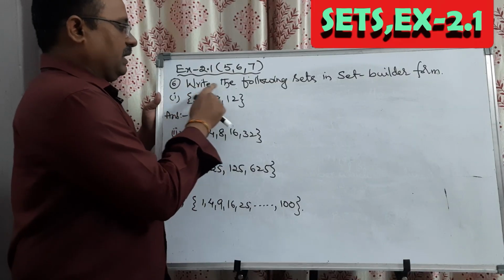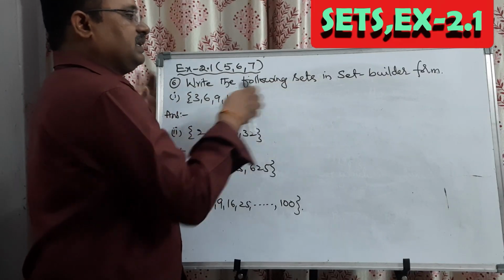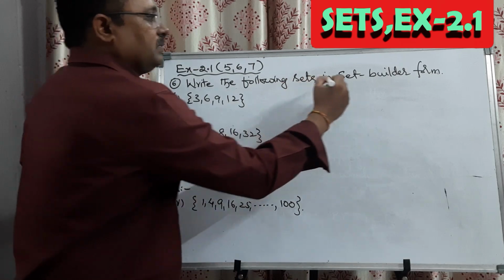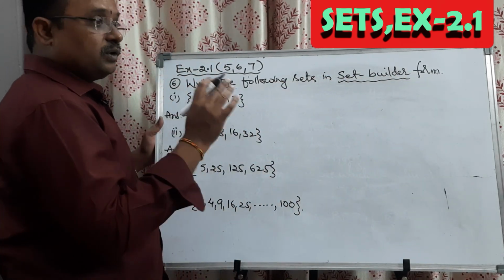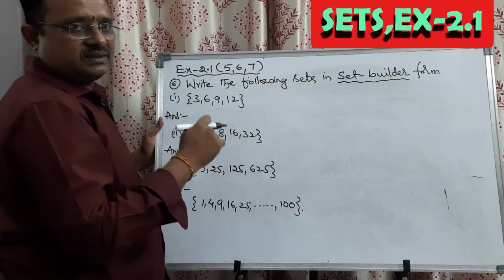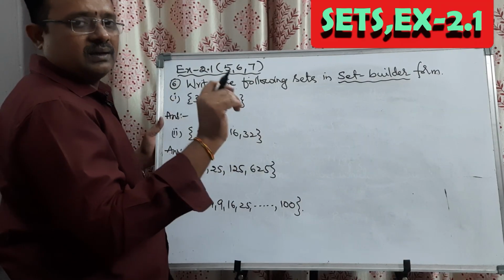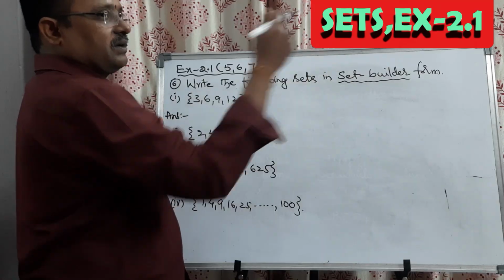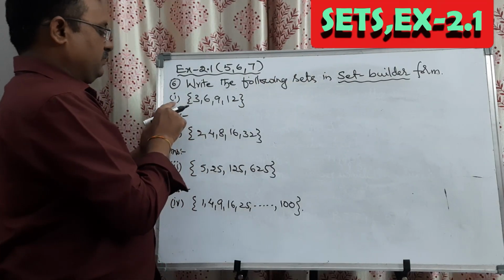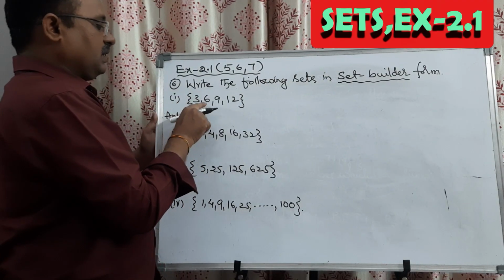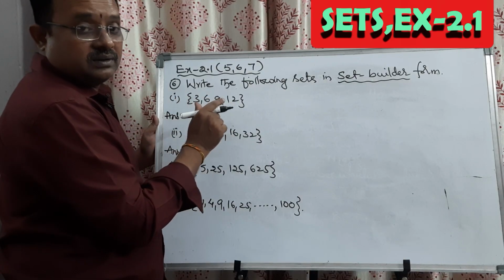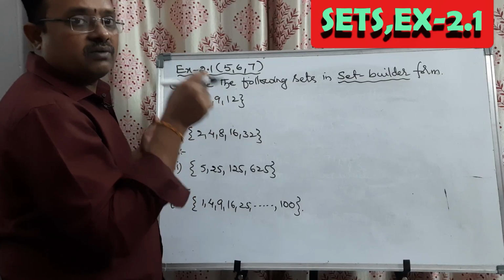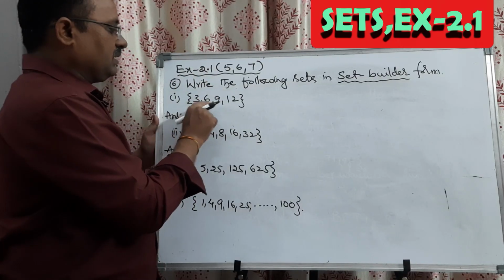What they are saying? Write the following sets in set builder form. Quite the reverse of the previous question. So they will give the sets in roster form because they are asking to write their set builder form. What is the first question? First one is set of 3, 6, 9, 12. You have to observe the pattern or well definition regarding these elements.